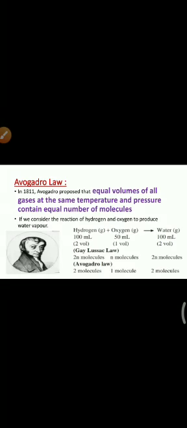Then we will see Avogadro's law. In 1811, Avogadro proposed that equal volumes of all gases at the same temperature and pressure contain an equal number of molecules. Equal volumes of all gases.